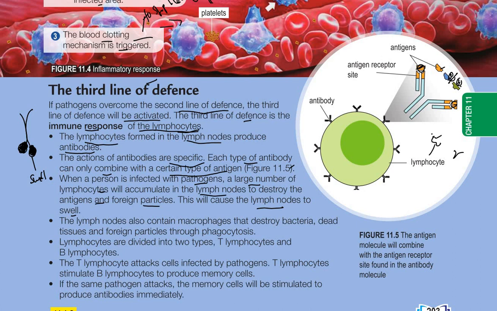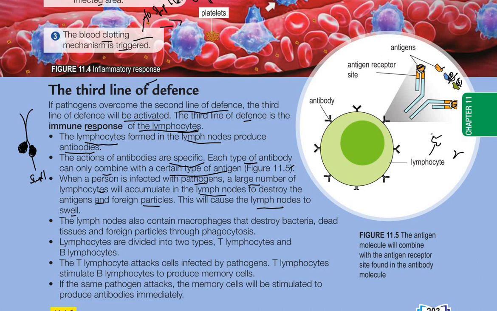You can see an example in the tonsil. Usually when we have a sore throat, fever, and so on, sometimes our tonsils will swell. This is normal because lymphocytes accumulate there.